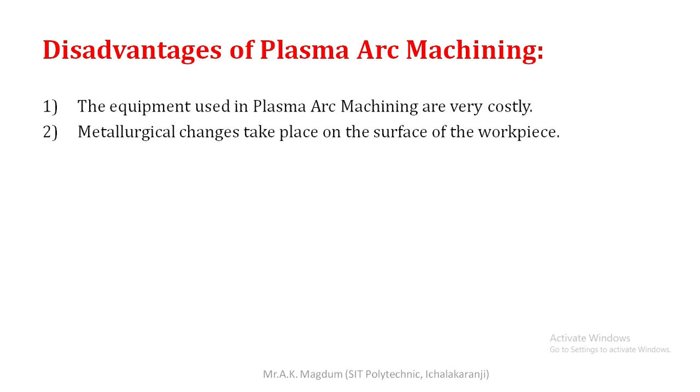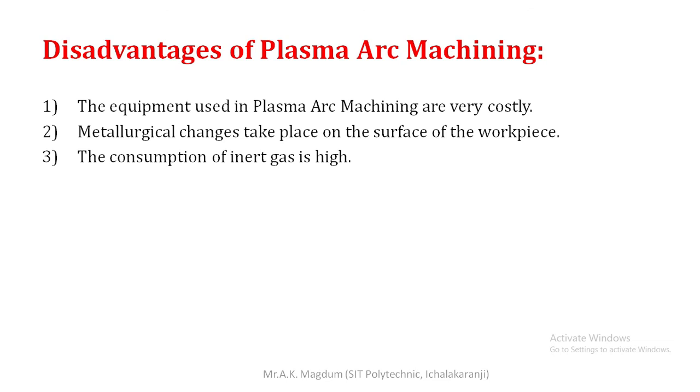At the time of machining, high temperature is produced in the region between the nozzle and the workpiece, near about above 5000 degrees Celsius. Due to this, there may be some metallurgical changes in that particular workpiece region, and that is the actual drawback of plasma arc machining.